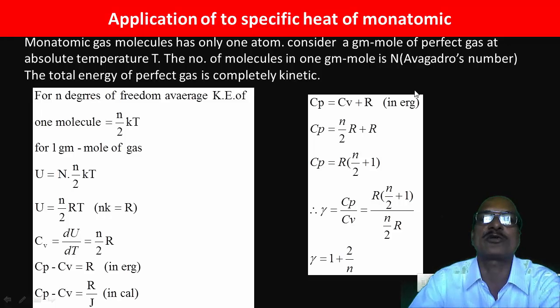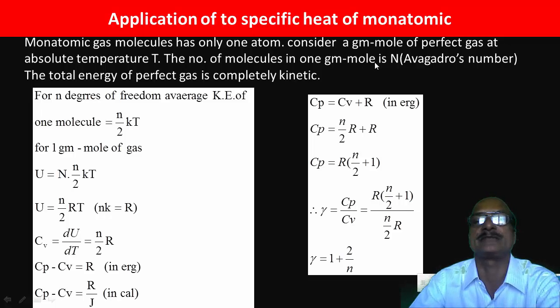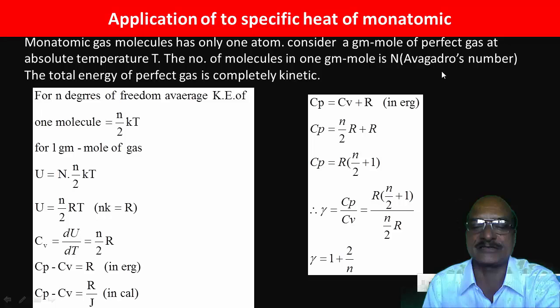Consider a gram mole of a perfect gas at absolute temperature T. The number of molecules in 1 gram mole is capital N, which is called Avogadro's number, because the number of molecules in 1 gram mole of a substance is N.